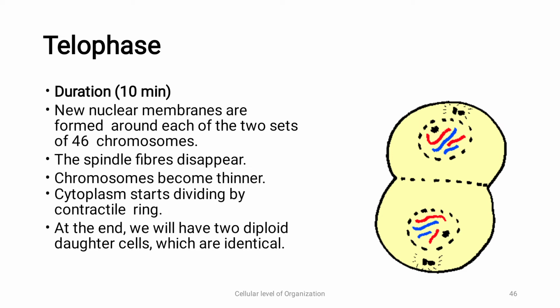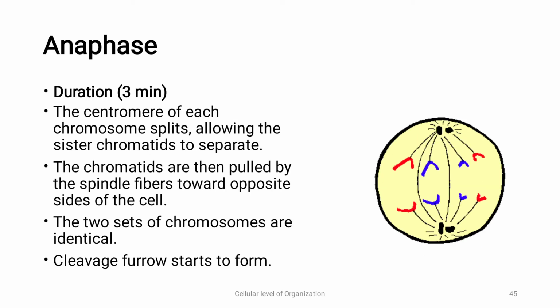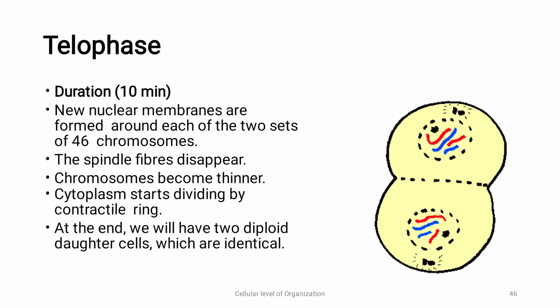The spindle fibers disappear. Now the role of the spindle fiber is over. What was the role of the spindle fiber? It is to pull the chromatids towards the opposite poles. So they are now formed into two daughter cells and their role is over, so they will disappear. Chromosomes become thinner. Chromosomes uncoil back into chromatin.